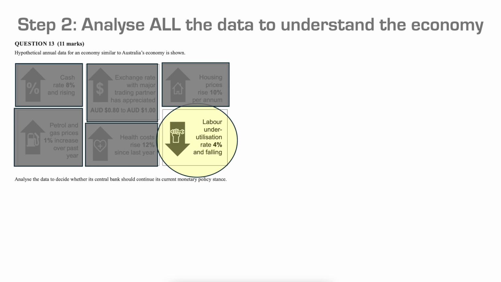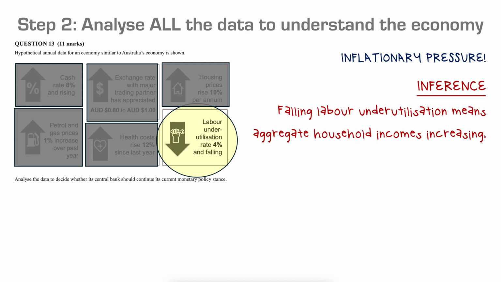Let's look at the labour underutilisation rate. It's 4% and falling. So once again, underutilisation, unemployment, underemployment, 4% and falling. We know if you've done some work around the NAIRU that that's getting to be a pretty low rate of unemployment for modern economies. Once again, this would lead to inflationary pressure. Falling labour underutilisation means that aggregate household incomes are increasing. Probably going to see some increased consumption. We're seeing more people working. We're going to see increased consumption. That's going to have an effect on AD, on aggregate demand.